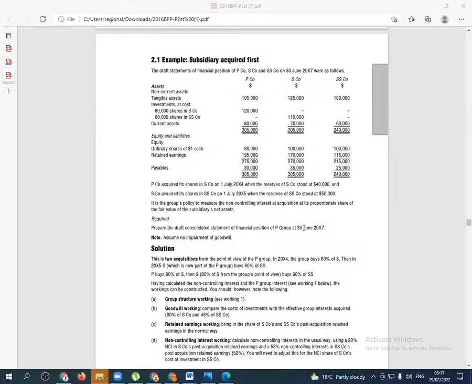Utaweza ama hauwezi? Hebu jaribu kuangalia group structure.